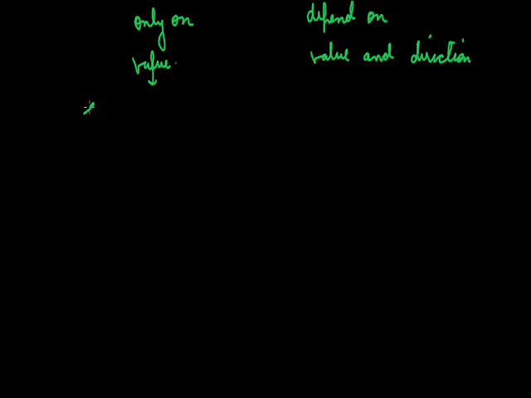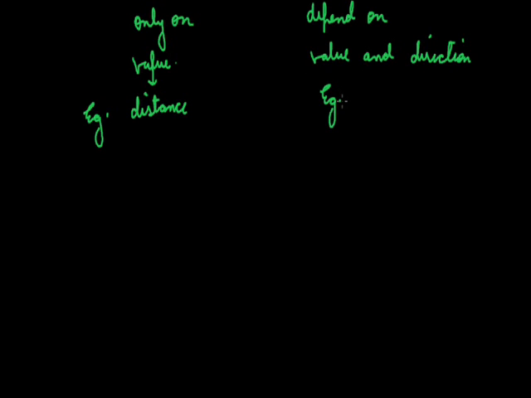For example, if we talk of distance, then distance is the actual path. Means whatever we have travelled, that is the distance. It hardly matters whether we have travelled in east direction, north direction or south direction and elsewhere. It does not matter. Only the value that we have travelled, what we have covered, does matter.